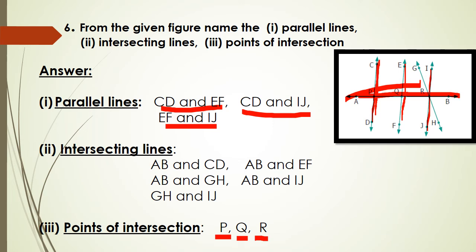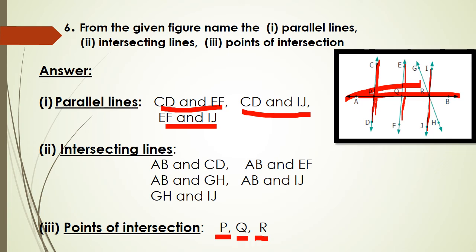Sixth problem. From the given figure, name the parallel lines, intersecting lines, and points of intersection. What is the question? Read it again. From the given figure, name the parallel lines, intersecting lines, and points of intersection. So the question is clear. You have to identify the parallel lines, intersecting lines and points of intersection. Same as the fifth problem, but the picture is different, sorry.